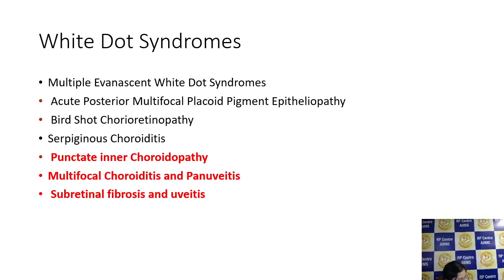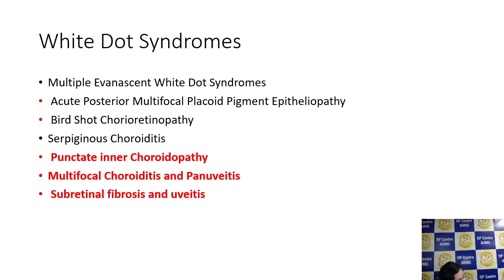The only thing common is yes, it has some yellow lesions, but the distribution of those yellow lesions, the age of presentation, everything is different. Birdshot again, like you mentioned, and like Dr. Shorter pointed out, has more inferonasal lesions than radiating lesions from the disc to the periphery, with very rare fibrosis, and otherwise you won't see lack of vitritis. So all those things will be birdshot. Again, this patient is not fitting into that category. Serpiginous choroiditis will have an active heaped up margin. You're not seeing any active heaped up margin here.